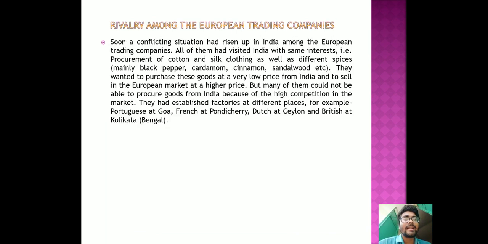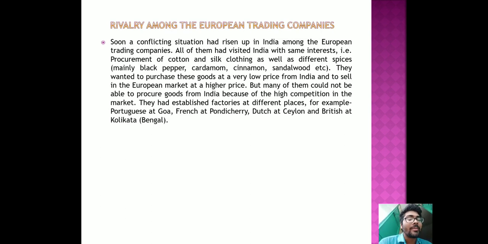Now let's discuss the second slide, the rivalry among the European trading companies. Soon a conflicting situation had risen in India among the European trading companies. All of them had visited India with the same interest. You can ask why the rivalry arose between them.